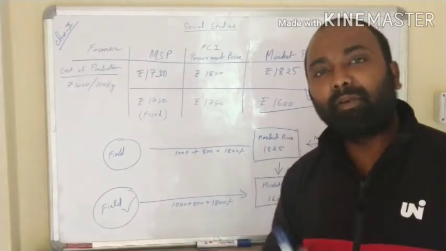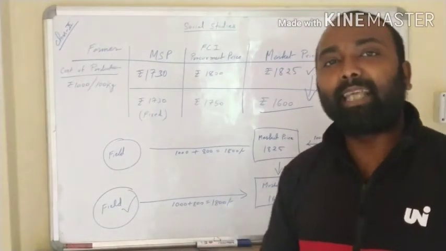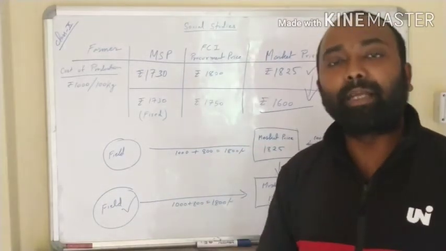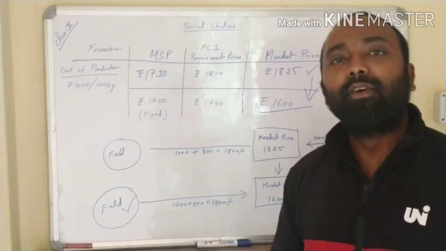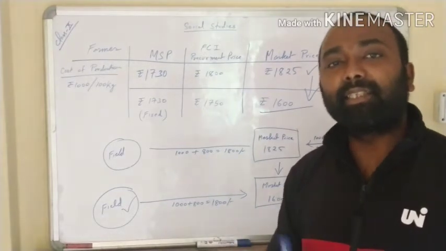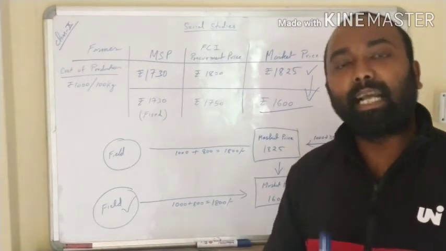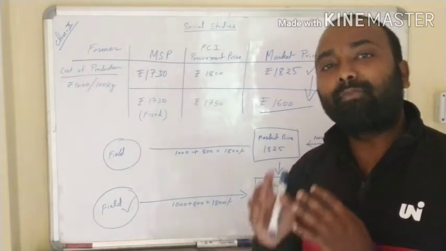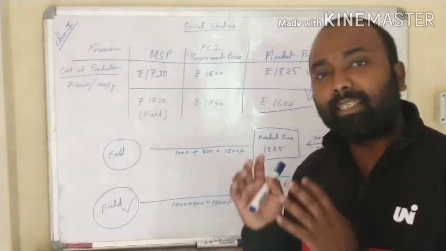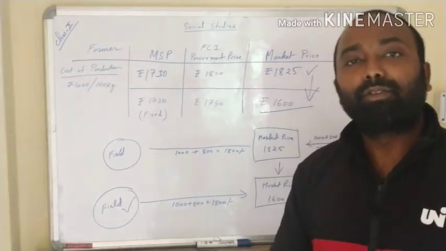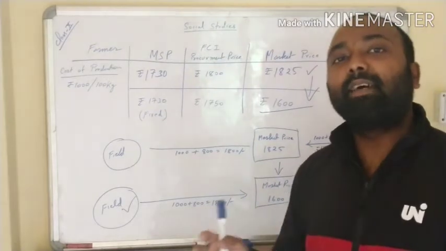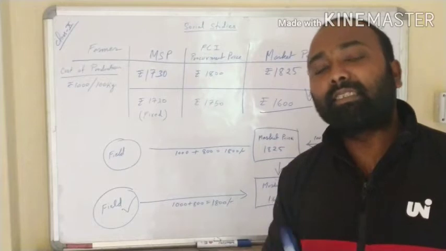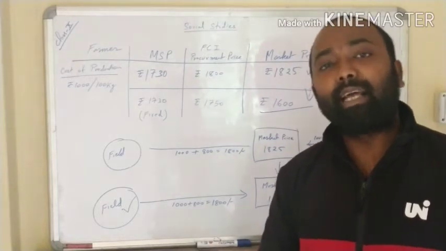Now due to the high MSP which the farmers get, they are growing more wheat and rice. That means paddy and wheat are grown more for high MSP, and they are also getting the facility of fertilizer at a subsidized rate and irrigation facility. So all these things have changed the cropping pattern. Instead of growing other crops in rotation, they are focusing mainly on two crops, that is rice and wheat. Because of this there is a deficit in the growth of other crops. This has also created a serious imbalance in the intercropping priorities.